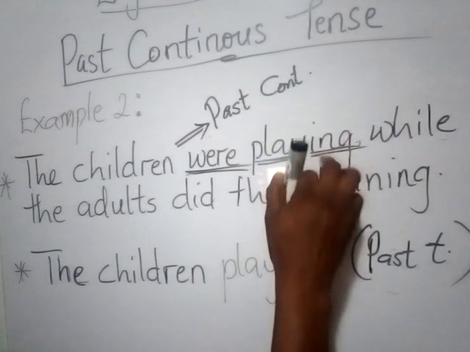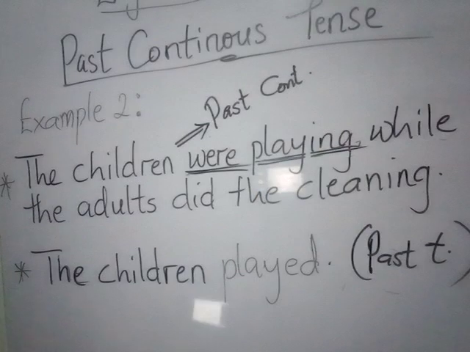So the main verb, we have this ing. It was raining when they left. The children were playing while the adults did the cleaning. In the case of simple past tense, you will not have the ing. The verbs are simply going to be in the past tense form. For instance, the children played. Simple. Okay?